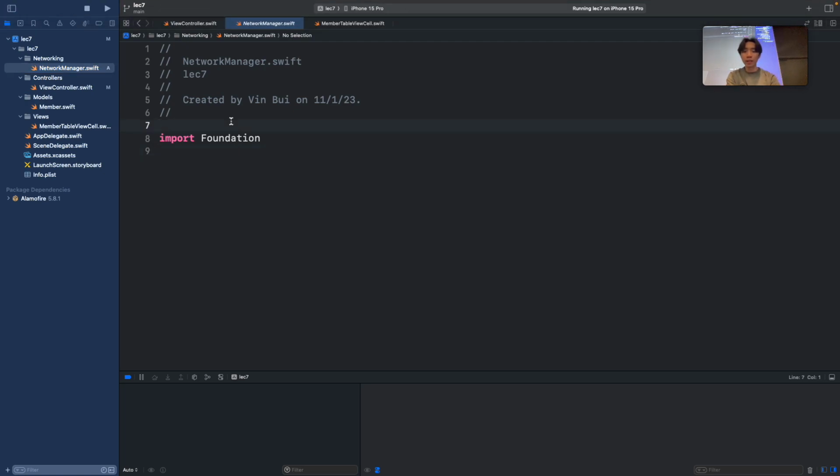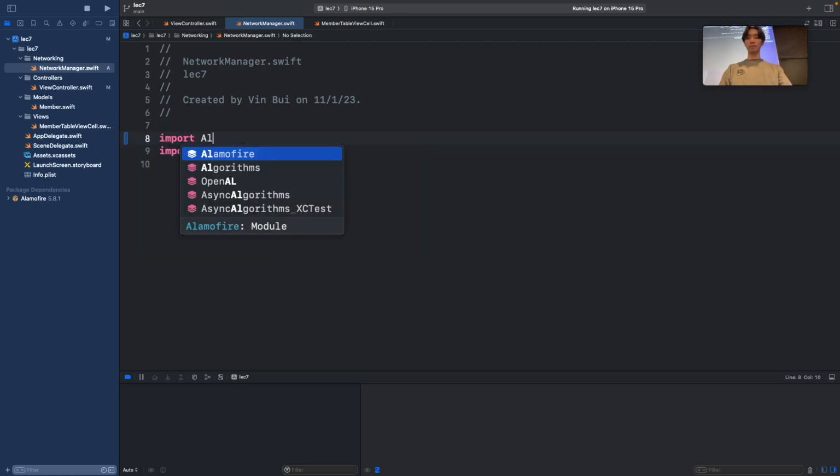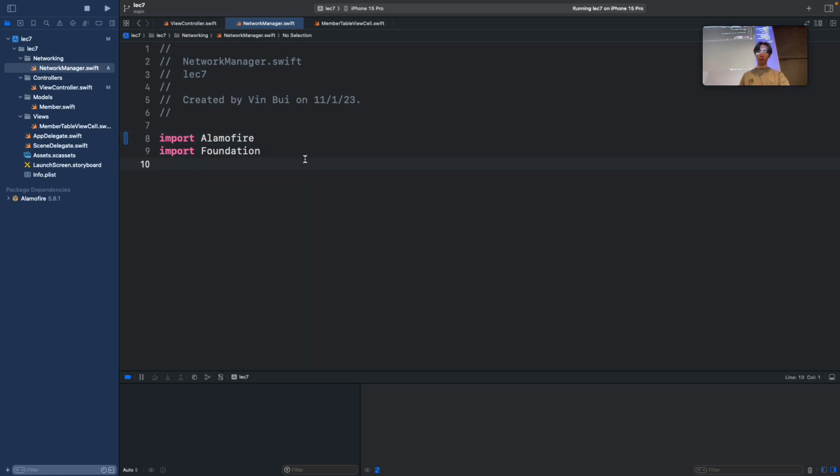And so basically, we use Swift Package Manager now instead of CocoaPods. If you do have CocoaPods, then you should be fine. But the demo code for today uses Swift Package Manager, so you don't have to deal with the pods at all. And Alamofire should already be there. So first, I want to import Alamofire. So import Alamofire.